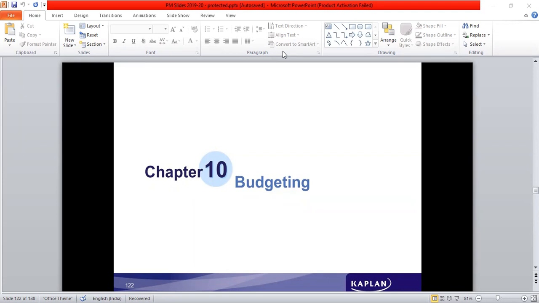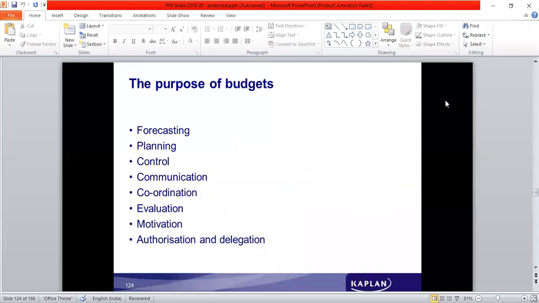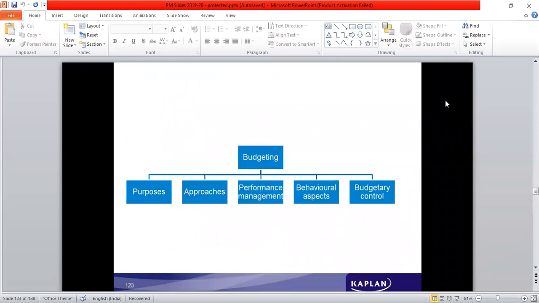What is budgeting? Budgeting is the process of preparing budgets. But what is a budget? A budget is a financial plan which includes all the incomes, expenses, assets, and liabilities. Those things are included in a budget. It's a plan, but in terms of financial aspects, a financial plan, and the process of preparing these plans is called budgeting.